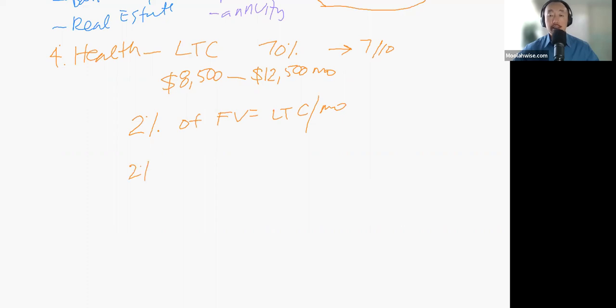I'm not saying this is a typical amount that we see in California. Your face value might be different depending on what you qualify for and what you can afford. So reach out to us, and I'm just using this as an example. Let's say you own 500,000 in life insurance. You would get $10,000 per month to help you pay for long-term care. And again, this is tax free.